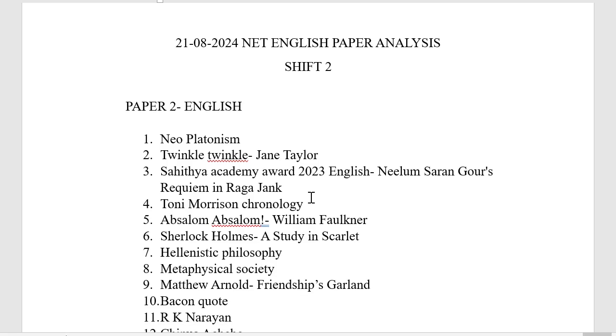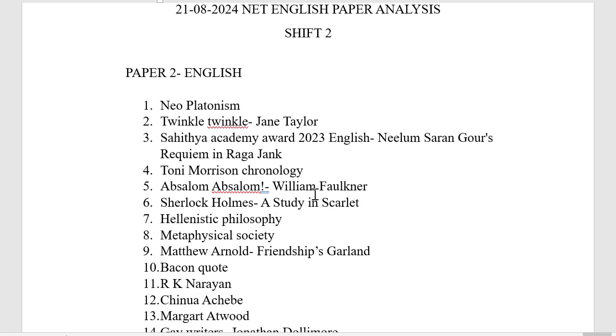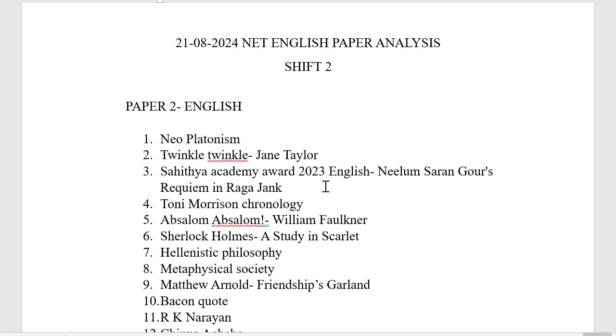It was not the easy kind, because there were a lot of chronology questions. However, the chronology questions were all related to major writers only. I don't know whether among the remaining 30 questions there were many minor writers, but it was all major writers.